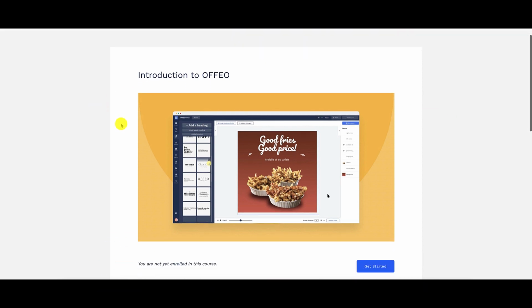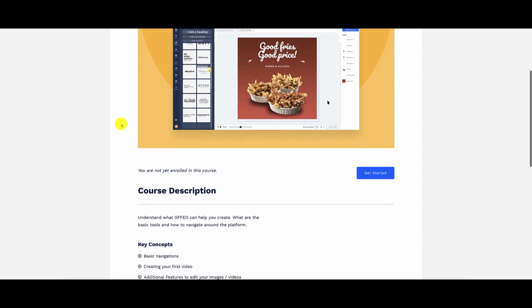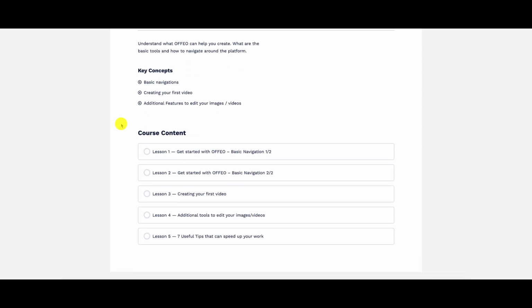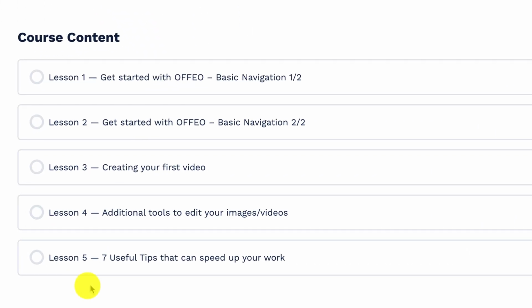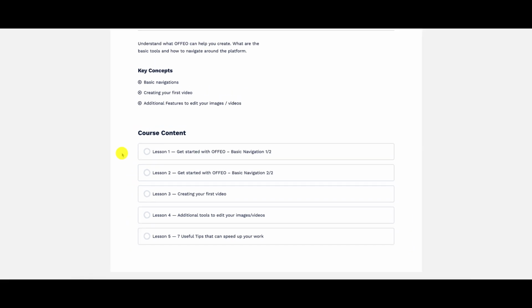Now, this is very important because as you are going to see very soon, there's a lot of features within OFFEO, and with a lot of features can come overwhelm. So I want you guys to stay focused. I want you guys to go through these 5 lessons. These are video-based lessons. The videos are no longer than 5 minutes long, and they're gonna highlight some of the key features of OFFEO so that you have the basic foundation and then you can start exploring from there.